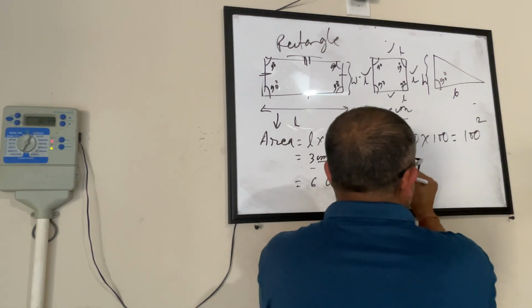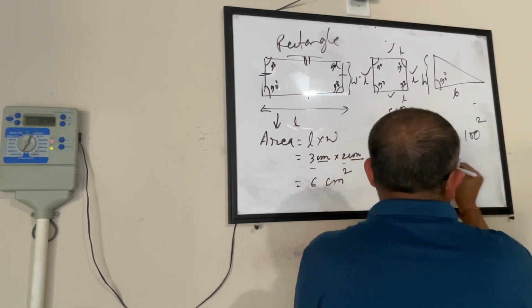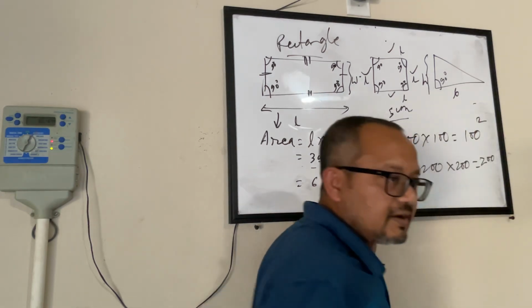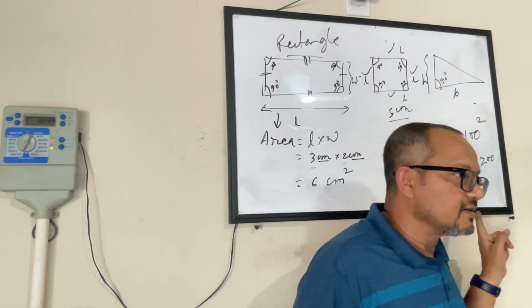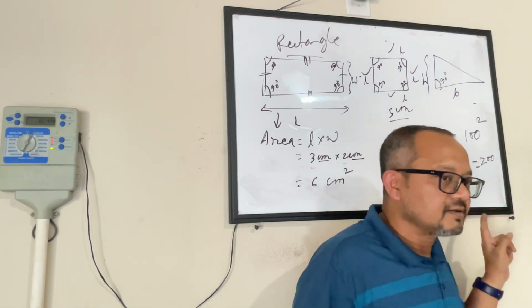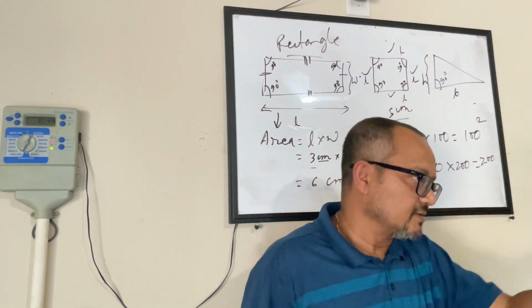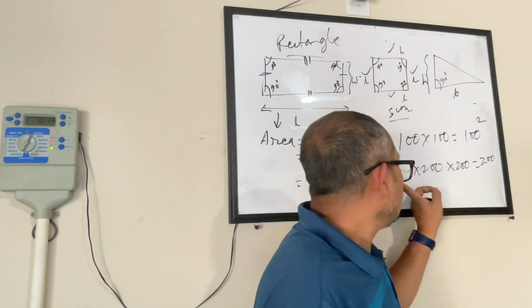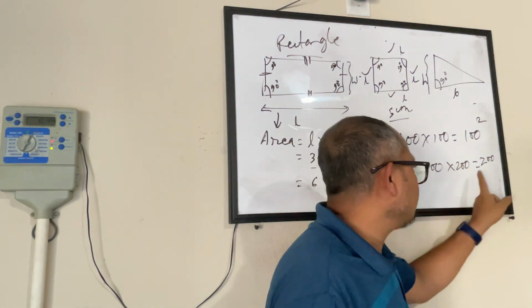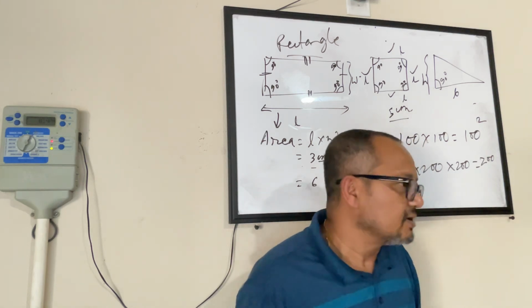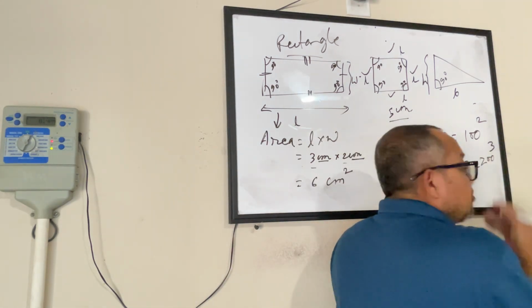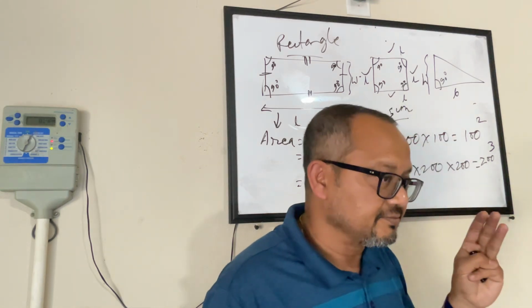If I say 200 times 200 times 200, what will this be? Can you repeat it? 200 times 200 times 200 will be how much? 200 cube or 200 to the power 3.